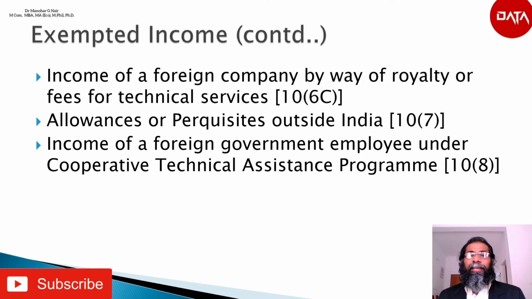The next point is income of a foreign government employee under Cooperative Technical Assistance Program according to section 10(8).